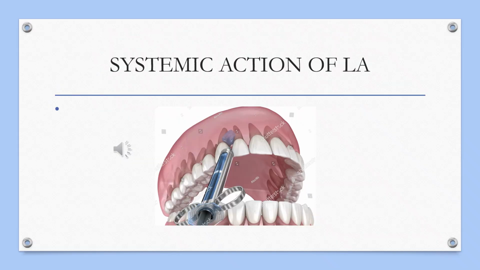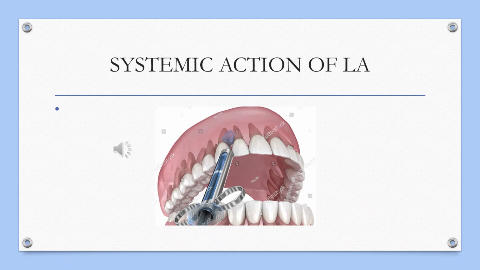The systemic action of the local anesthesia is related to the blood or plasma level in the target organ. So the higher the blood level, the more clinical action. The local anesthetics are absorbed from their site of administration into the circulatory system, which effectively dilutes them and carries them to all the tissues or all the cells of the body.